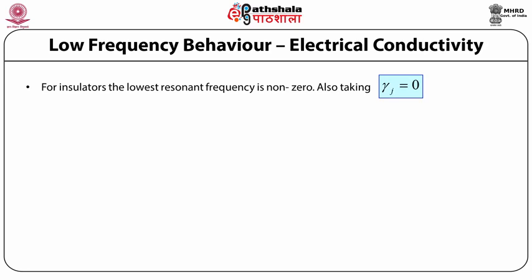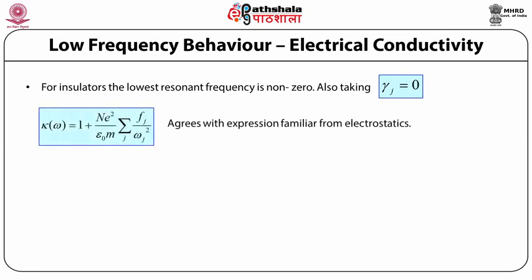In that case, from the equation we obtained for the dielectric constant, on putting gamma_j equal to 0, K(omega) = 1 + (ne^2/epsilon_0 m) summation over j of f_j/omega_j^2, which agrees with the expression familiar from electrostatics.